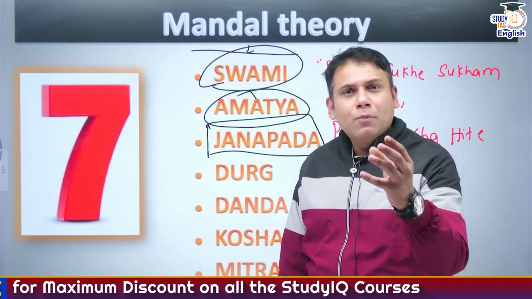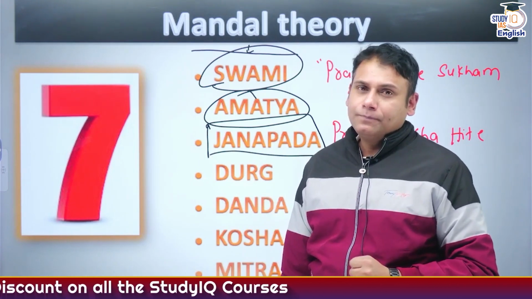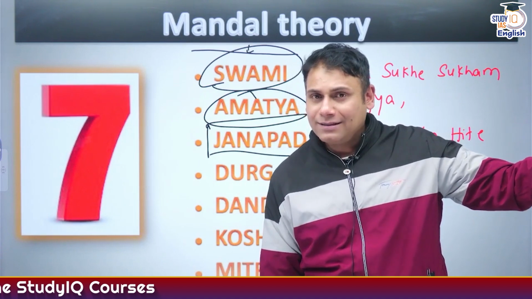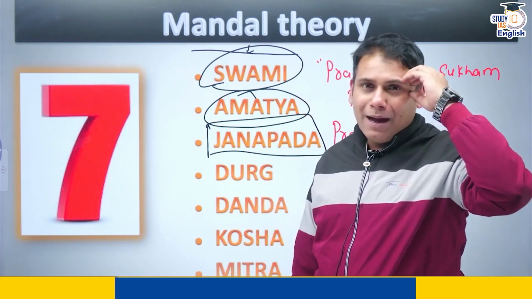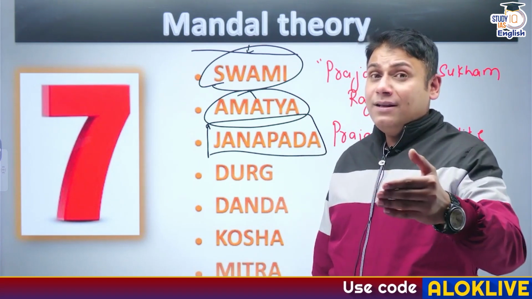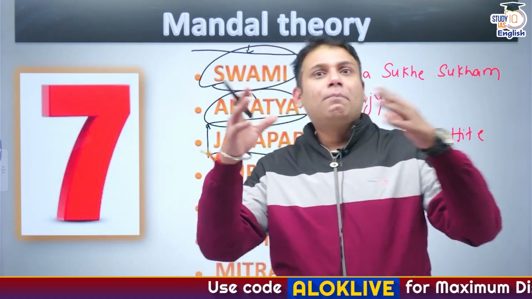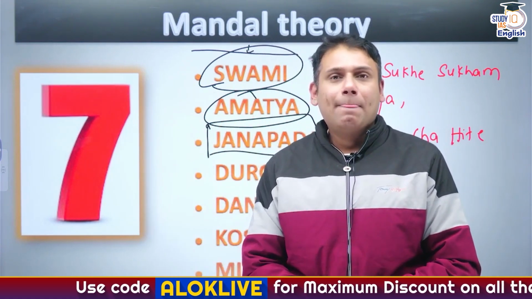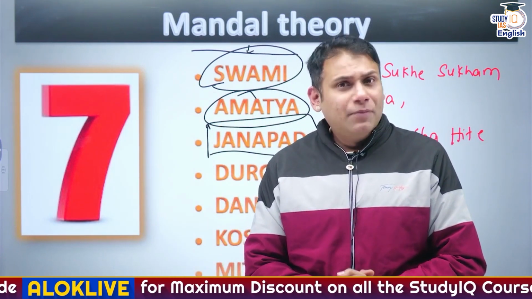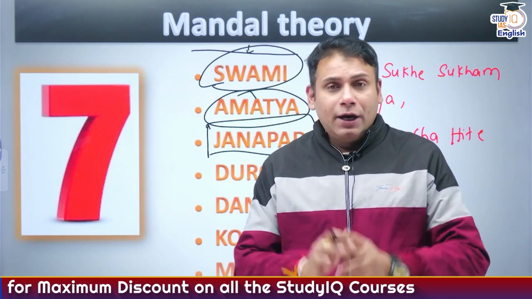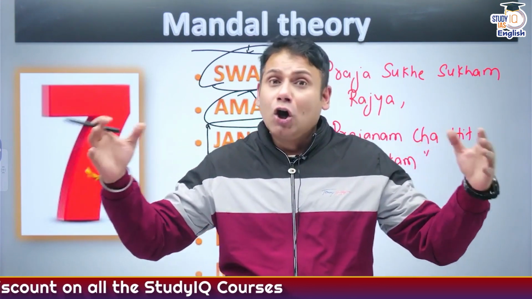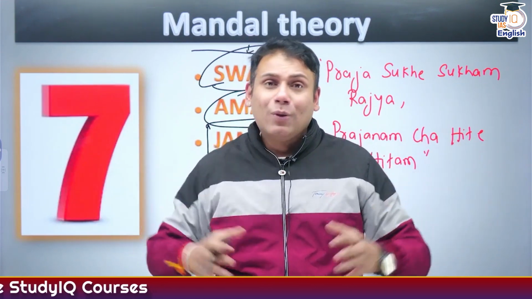Now, I'll give you a small example about Patliputra. I forgot to tell you about Megasthenes' Indica; this point just came to my mind. Megasthenes has mentioned the city of Patliputra in a very beautiful manner. He said that the city of Patliputra is 15 kilometers long and 3 kilometers wide.